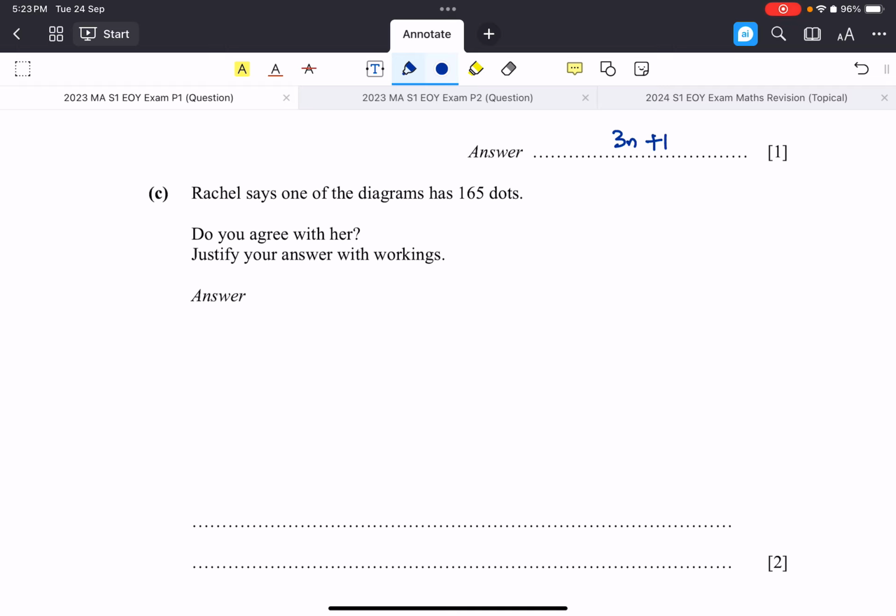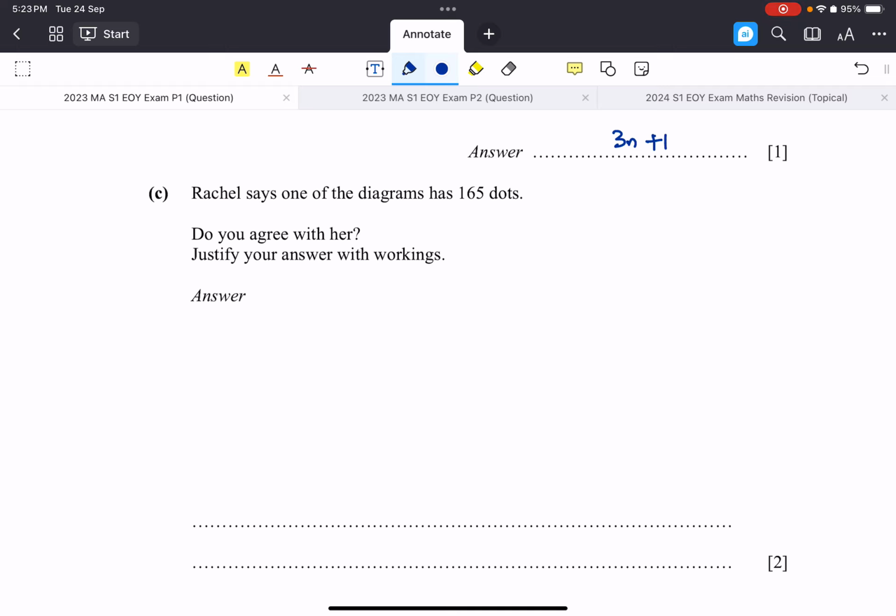Some people say, oh, it cannot be divided by 3, or not divisible by 3. So what? Divisible by 3 or not is not a criterion of whether this 165 dots exists, right? The criterion that we are really looking for is that the n, which is a term number, has to be an integer, right? n is 1, n is 2, n is 3, n is 4. That's the diagram.